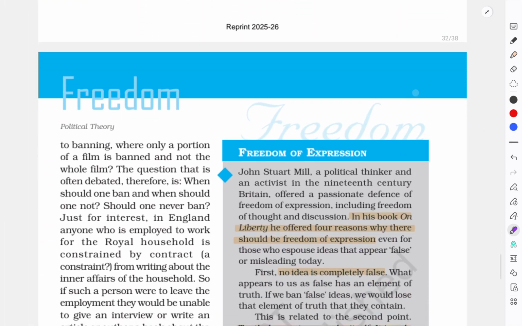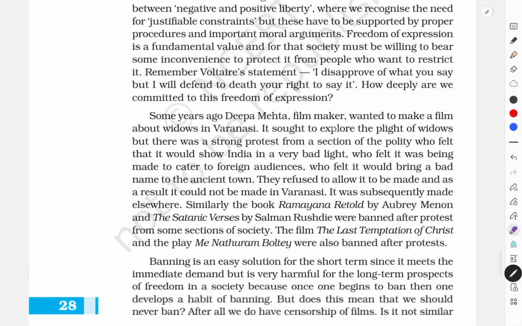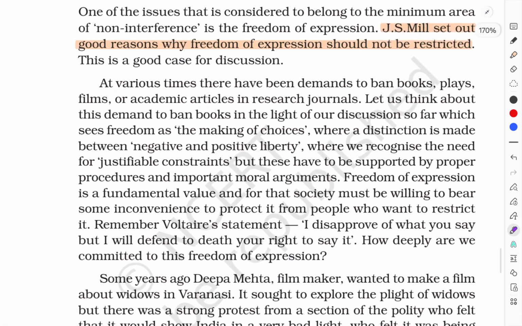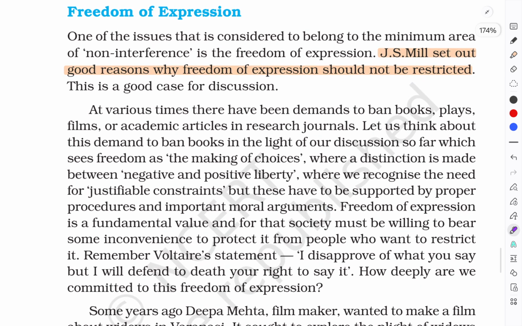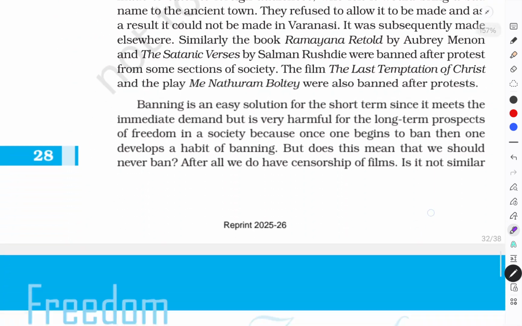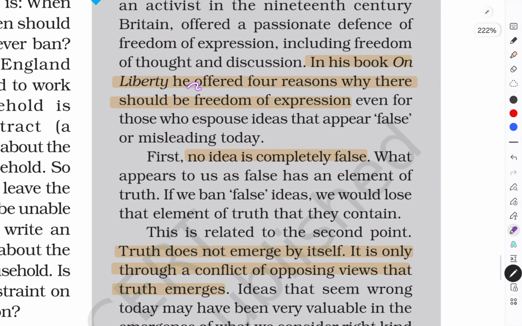He mentioned four reasons why there should be freedom of expression. So look at the complexity. I have shown you the beauty of the NCERT. Now let's look at the complexity of the NCERT. He talks here about the reasons why freedom of expression should not be restricted. Even when you read the whole paragraph, you will not get the answer. But here is the answer of those 4 reasons why there should be freedom of expression according to J.S.